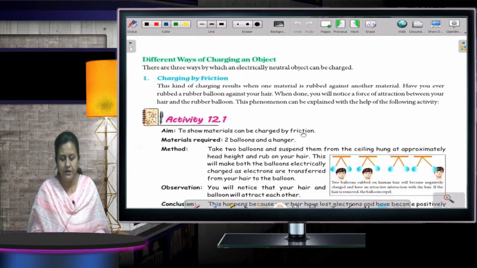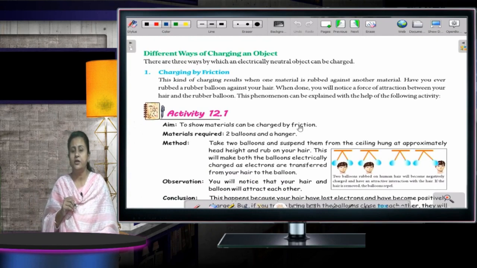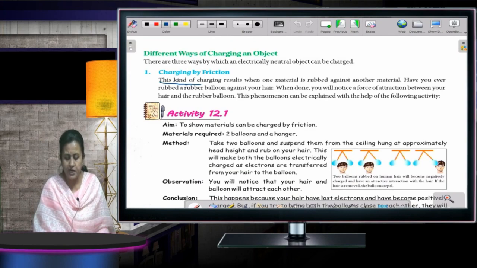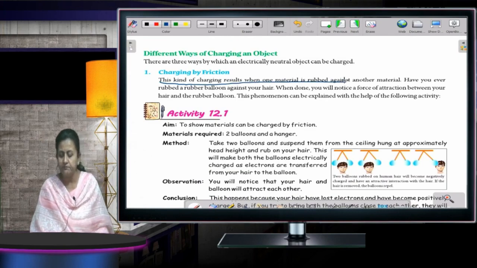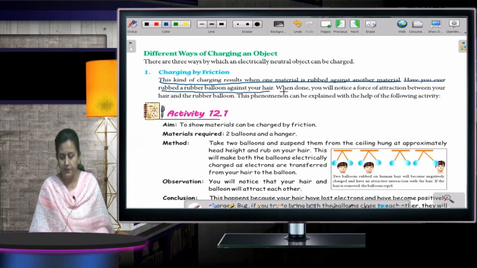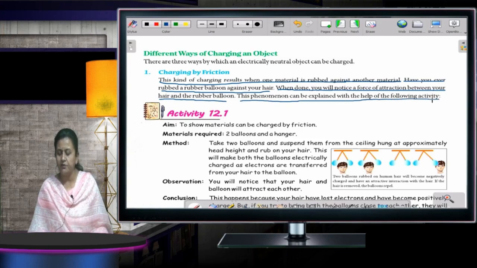There are different ways of charging an object. Okay, there are three different ways. First is charging by friction. Okay, so we'll start. This kind of charging results when a material is rubbed against another material. Have you ever rubbed a rubber ball against your hair? When done, you will notice a force of attraction between your hair and the rubber ball. This phenomenon can be explained with the help of the following activities.